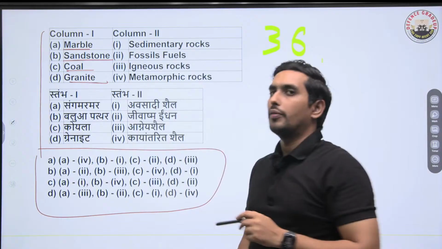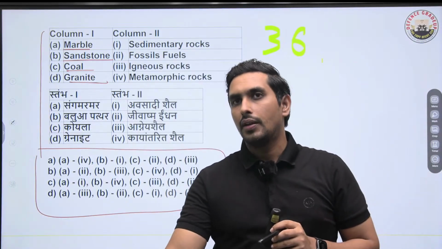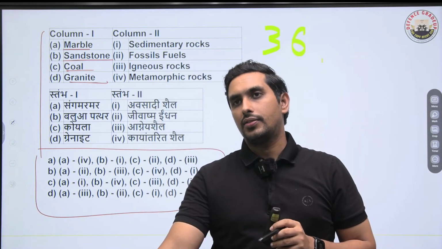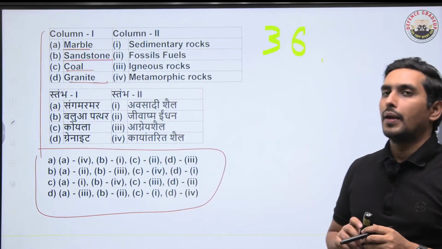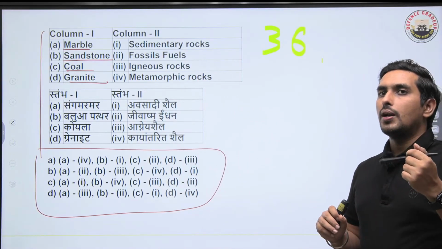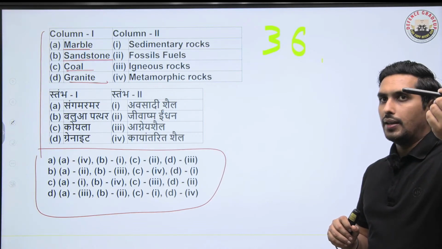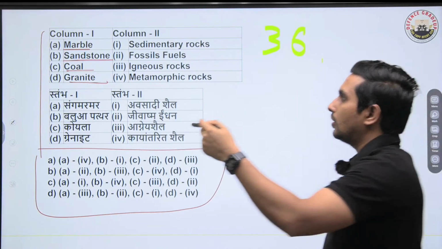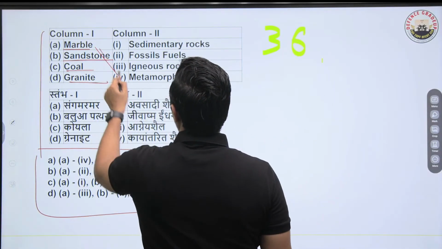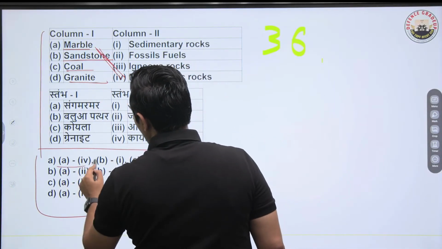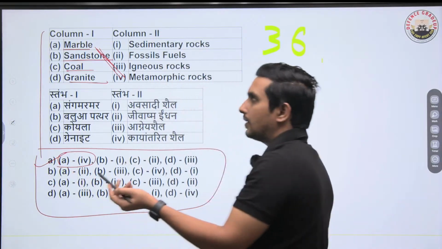How do you match the following? Now this is again an easy one. Question number 36 it is. Everybody knows that limestone put under extreme pressure and stress is going to form marble. So marble has to be a metamorphic rock. Since marble is a metamorphic rock, that is A4. Even if you know A4, that's why you're getting the right answer.